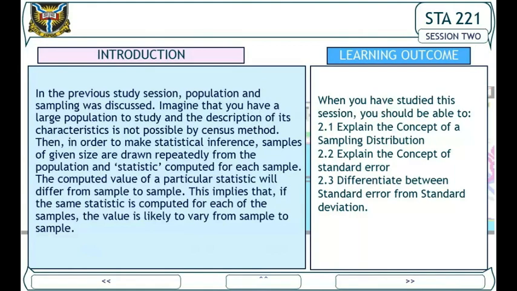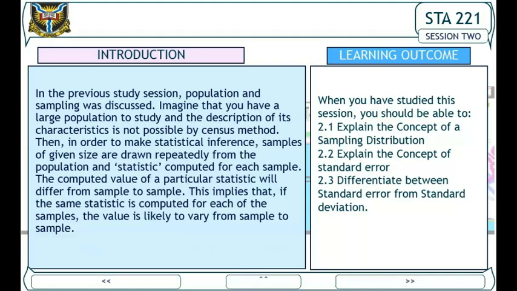Imagine that you have a large population to study and the description of its characteristics is not possible by the census method. Then, in order to make statistical inference, samples of given size are drawn repeatedly from the population and a statistic is computed for each sample. The computed value of a particular statistic will differ from sample to sample. This implies that if the same statistic is computed for each of the samples, the value is likely to vary from sample to sample.